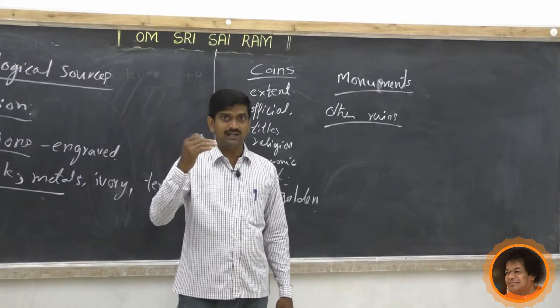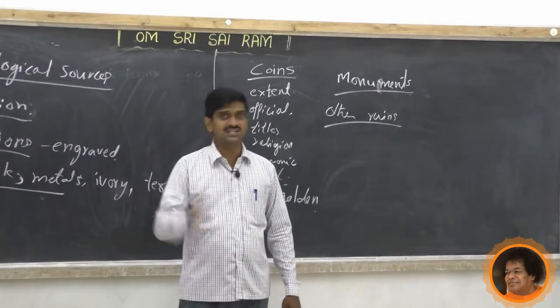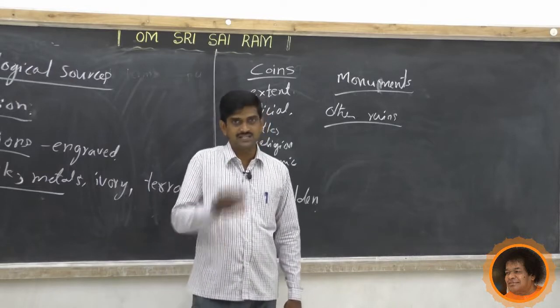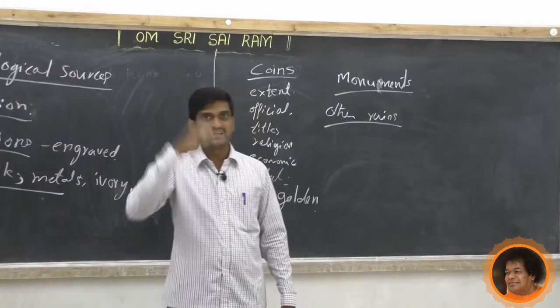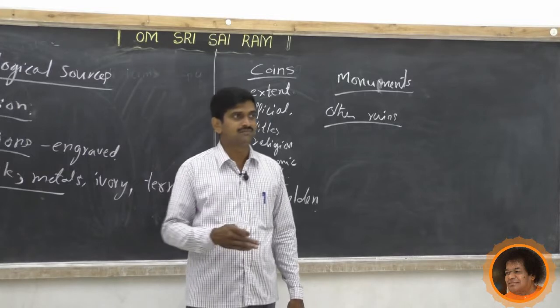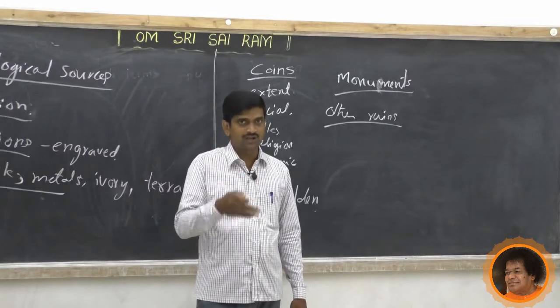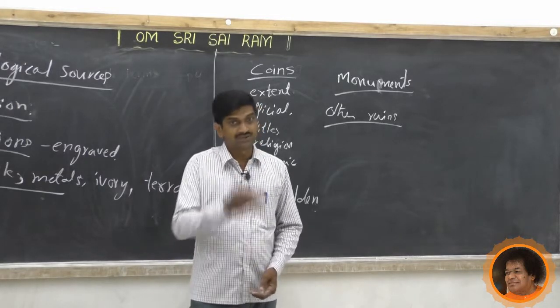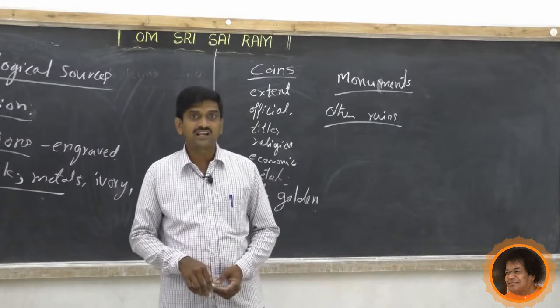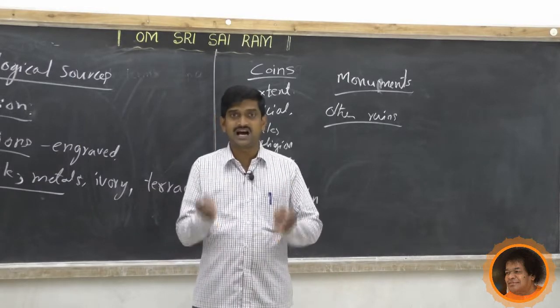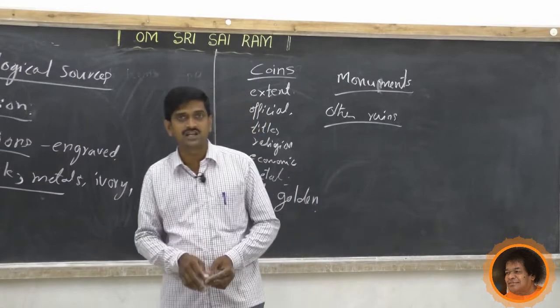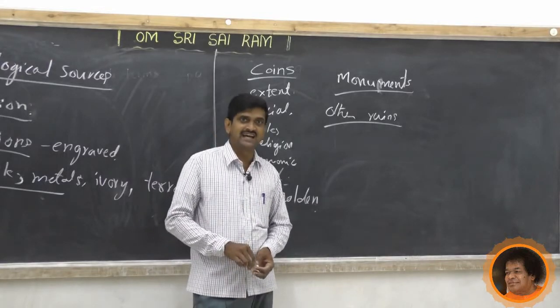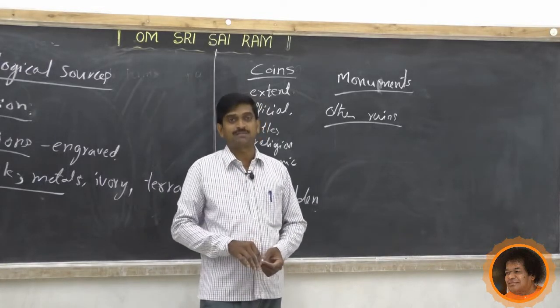These provide a lot of information about the then period, maybe their socio-cultural system, the economic or political system, the religious life, and also the food habits and the pattern of business of that period.